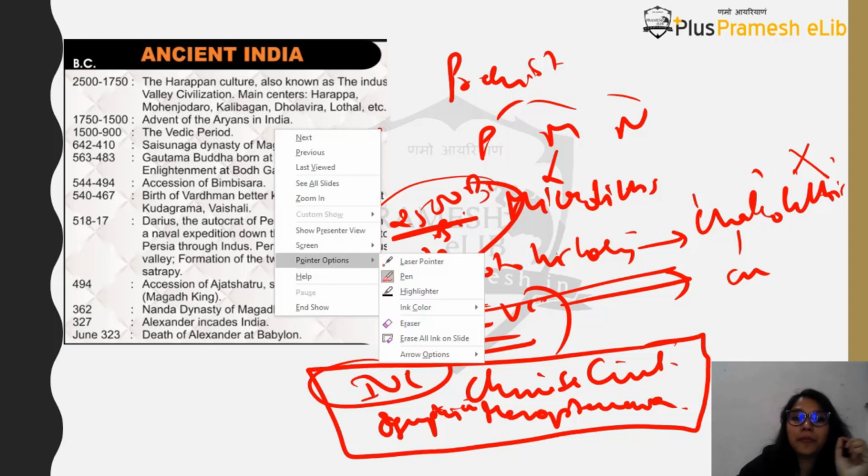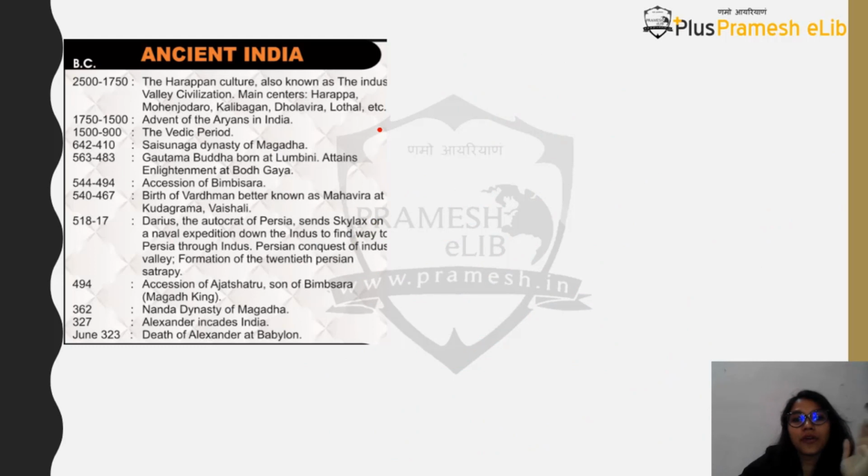Now we will start with the proto-history, Chalcolithic age, or what we call the Indus Valley civilization. So we'll start from the chart now. 2500 to 1750 is generally the timeline taken for this Indus Valley civilization. Why are we calling the Indus Valley civilization the Harappan civilization, or Harappan culture? What is Harappa in this? Harappa was one of the big cities, one of the 3 or 4 big cities. What are the other cities in the Indus Valley civilization? For example, Mohenjo-daro, Harappa, Kalibangan.